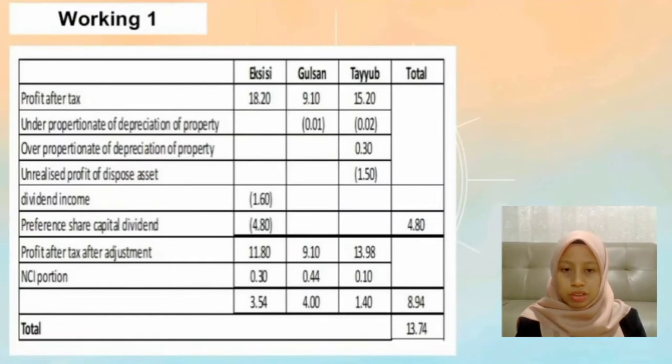On working one table, the profit after tax for the current year of the subsidiary after market adjustment will be attributable to the non-controlling shareholder. The preference dividend paid to non-controlling interests is deducted from profit after tax of the subsidiary, then added back to be included in NCI portion.